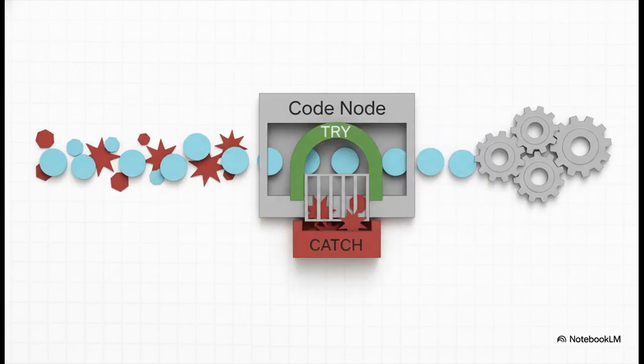And for a real pro-level move, you can wrap your JSON parsing inside a try-catch block, again, right inside a code node. What this does is, if some weird, malformed data comes through from an API or a web scrape, your code can catch that error and handle it gracefully instead of just letting the entire workflow crash and burn. It's a lifesaver.